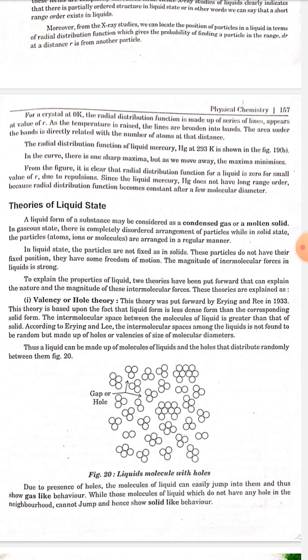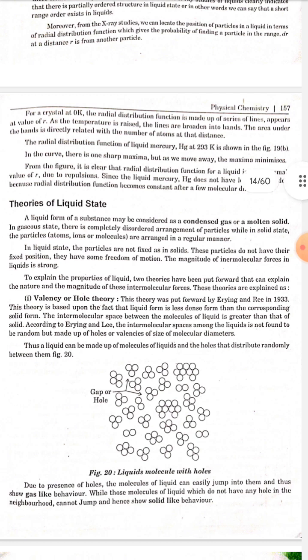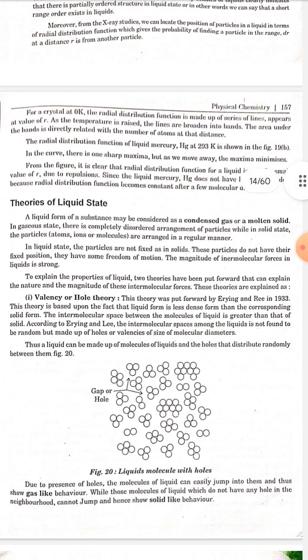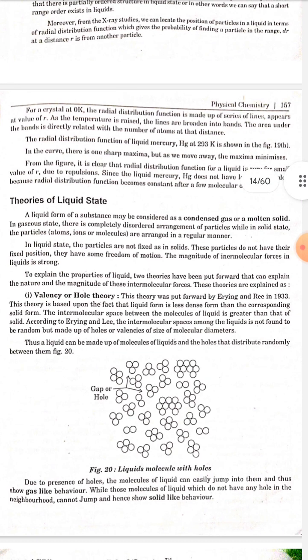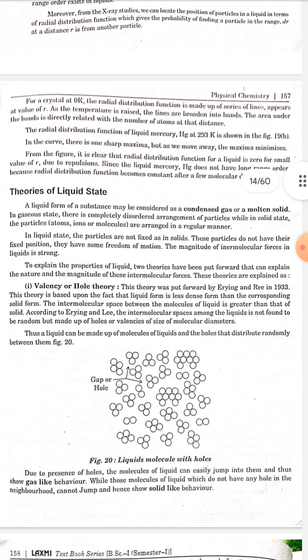To explain the properties of liquid, two theories have been put forward that explain the nature and the magnitude of these intermolecular forces. These theories are explained as: number 1, the vacancy or hole theory. This theory was put forward by Eyring and Lee in 1933. It is based upon the fact that the liquid form is less dense than the corresponding solid form. The intermolecular space between the molecules of liquid is greater than that of solid.